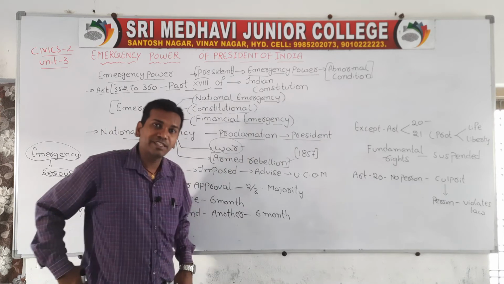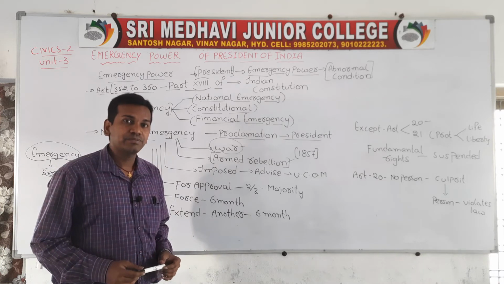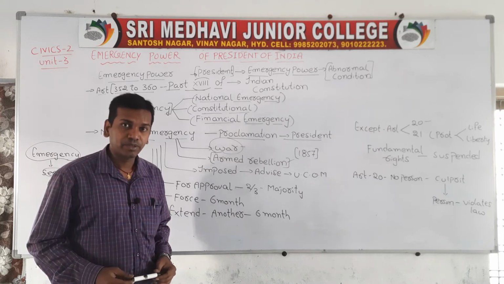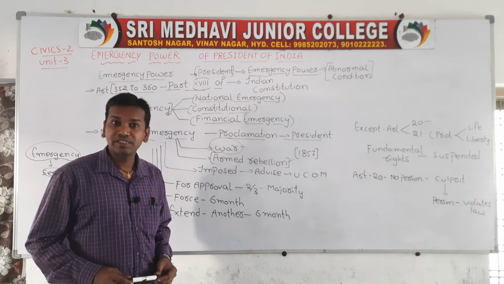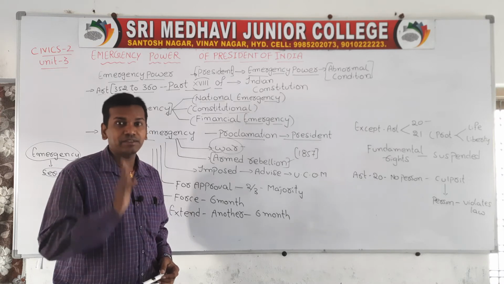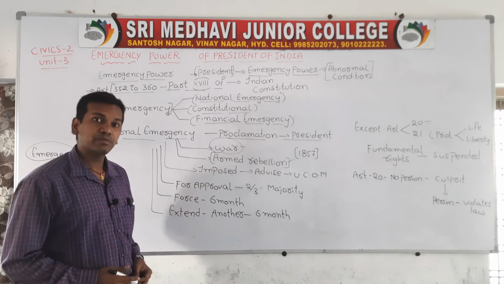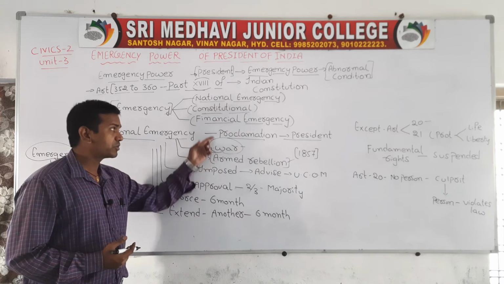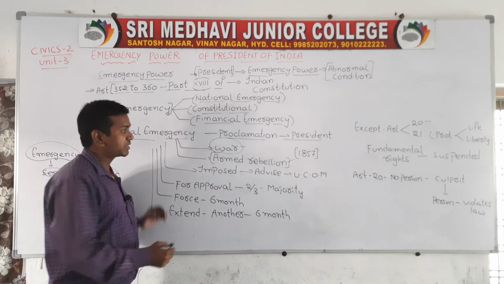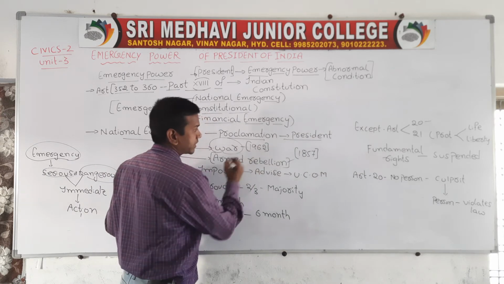The first emergency we declared was in 1962, when we faced a war with China. In 1947 also we declared an emergency when we fought a war with Pakistan. Again in 1971 we declared an emergency when we fought a war with Pakistan. And in 1975 we declared an emergency due to some internal problems, according to constitutional issues. So far we have declared emergency many times, but the first time was in 1962 when we fought a war with China.